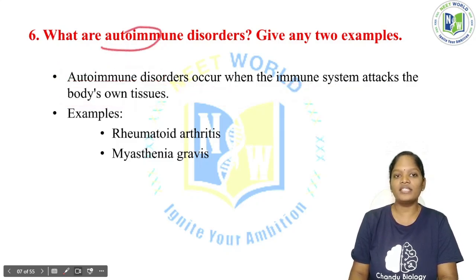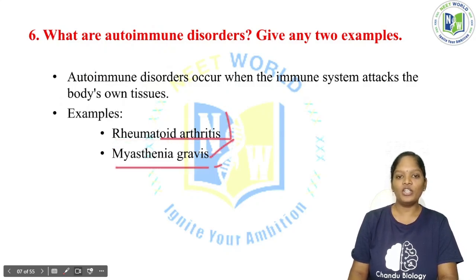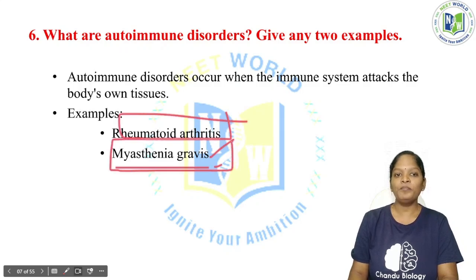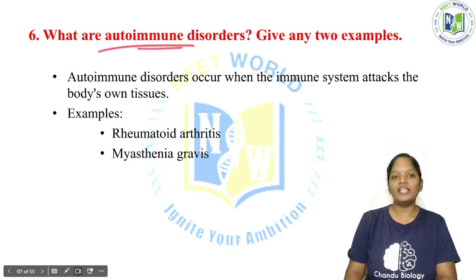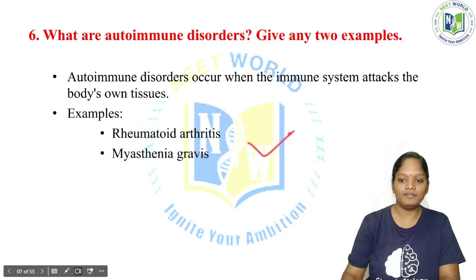The examples of autoimmune disorders are rheumatoid arthritis and myasthenia gravis. So this is called autoimmune disorders.